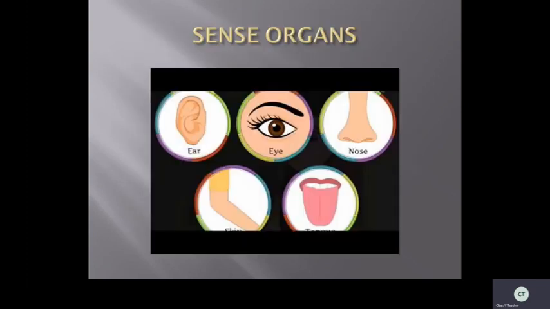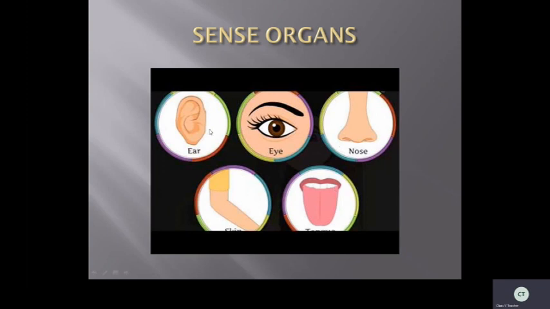Okay, now, when we have learned about the external and internal, we are going to learn the main important body parts in our body. With the help of the sense organs only, we can sense our surroundings. Okay, what are the sense organs? Yes, you are right. From LKG, UKG onwards, you are learning about the sense organs, isn't it? Ears, eyes, nose, skin, tongue. Okay, what are the five sense organs, children? Ears, eyes, nose, skin, tongue.